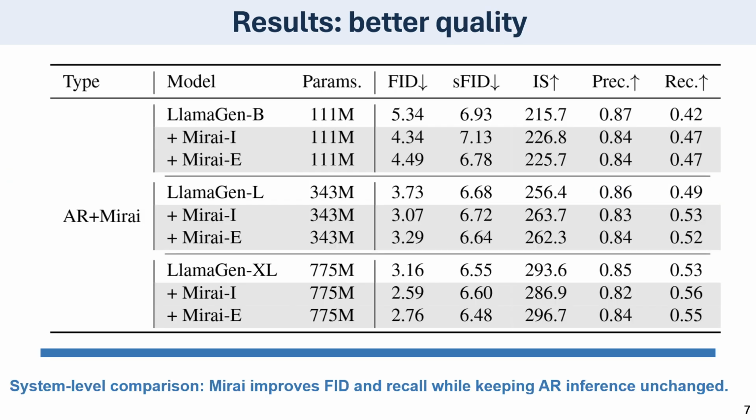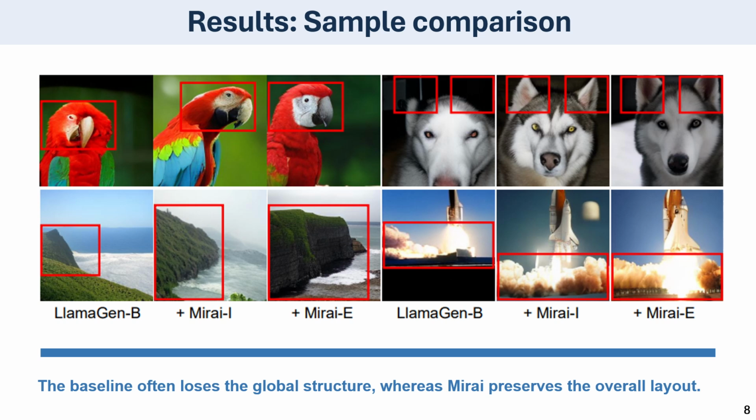Mirai also improves final generation quality while keeping the same AR inference procedure. Across model scales, Mirai consistently lowers FID. The qualitative results show the same trend. The baseline often produces images that look reasonable in local regions, but the global layout can be inconsistent. In contrast, Mirai generates a more complete and structurally coherent result.